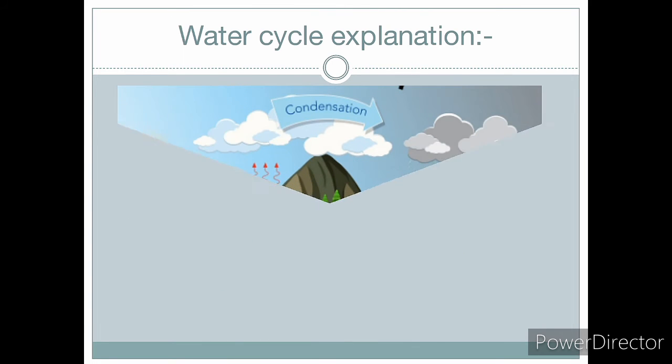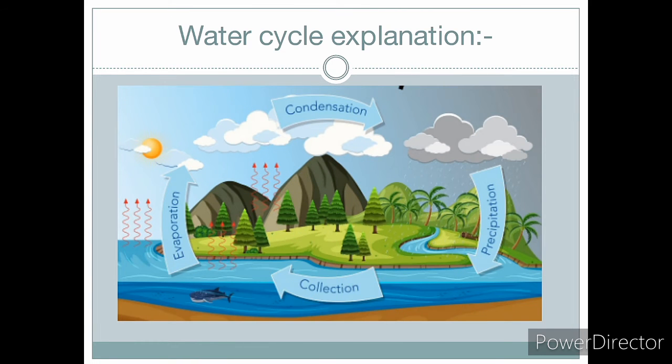The complete explanation is, see, the water which is there in rivers, lakes, oceans gets evaporated and it forms clouds. It gets evaporated and then in the air it forms clouds due to the process of condensation.